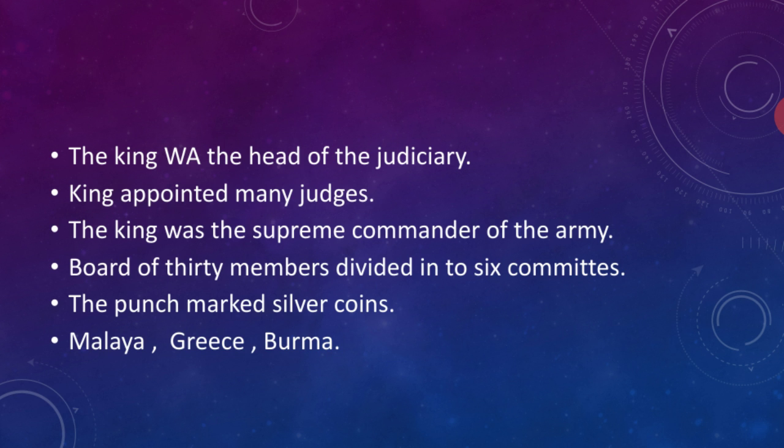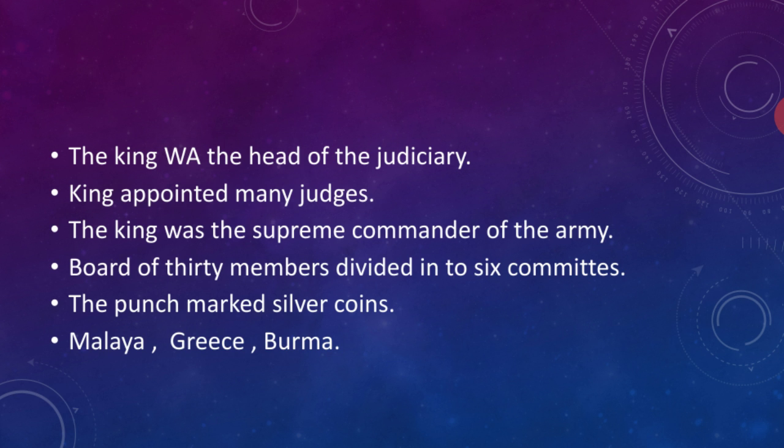the king is the head of the judiciary. It is 'was', there is a spelling mistake, so the king was the head of the judiciary. What is the judiciary? Any criminal or illegal activities are judged by our courts, is it or not? Like that, in olden days the king gave the judgment, so it is called the judiciary. The king appointed many judges. The punishment was somewhat harsh, somewhat severe, at the time of the Mauryan Empire.